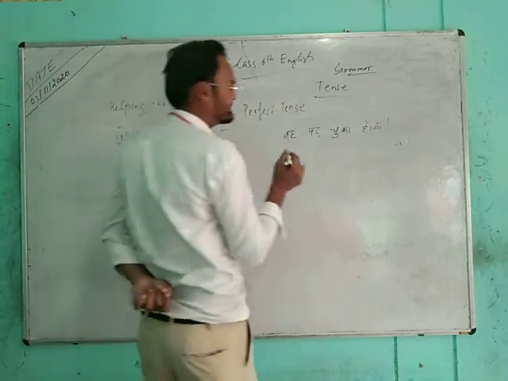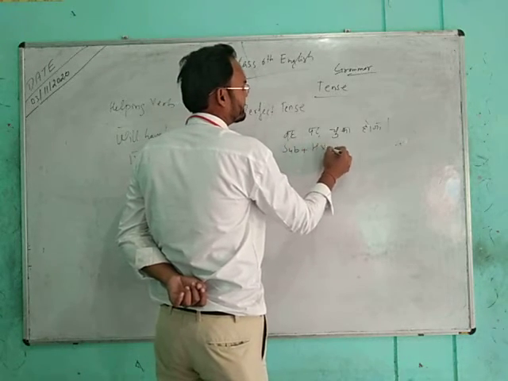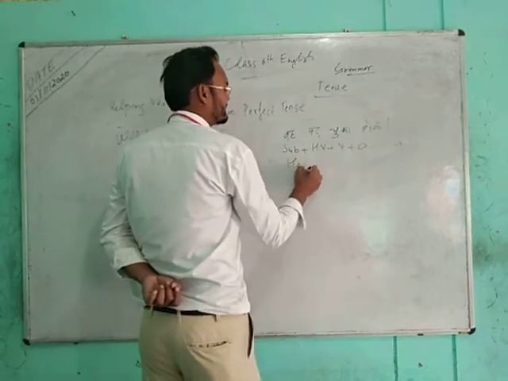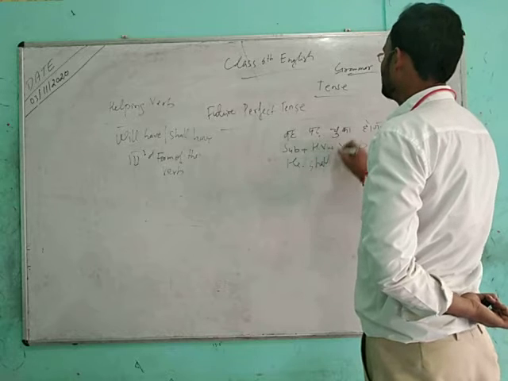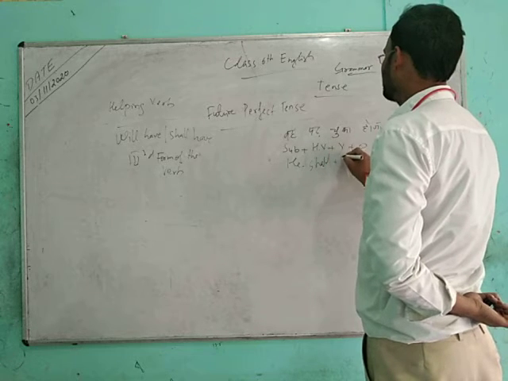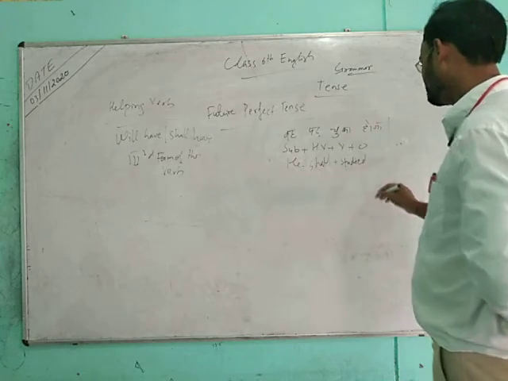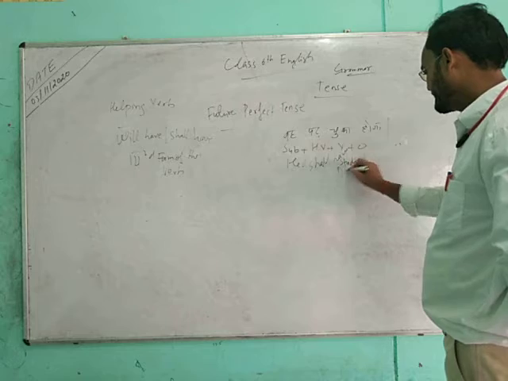So how can we form this sentence? Subject, helping verb, verb and object. What is the subject? He. What is the helping verb? Shall have. What is the verb? Study, third form. We shall have studied.